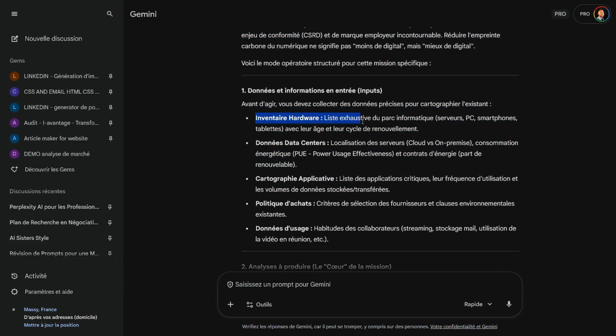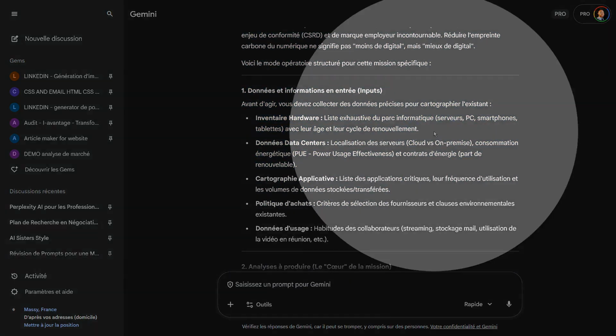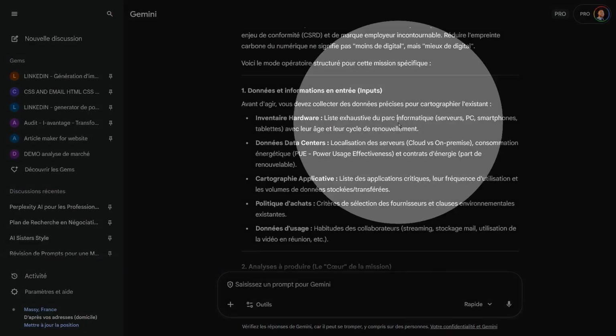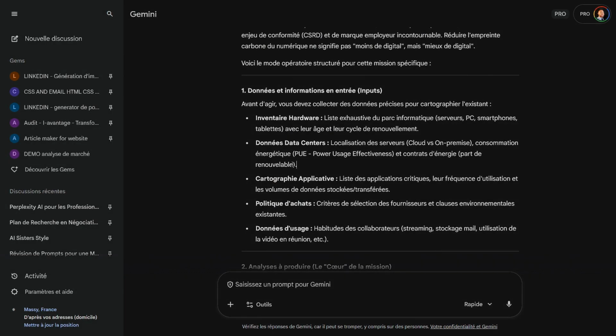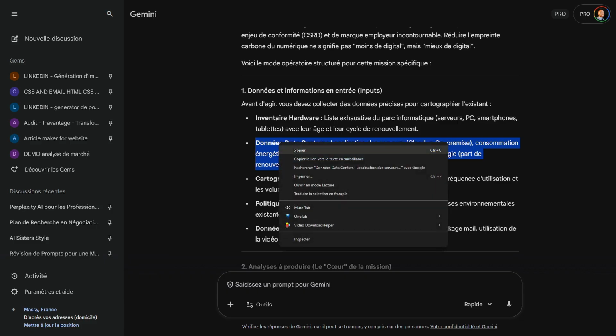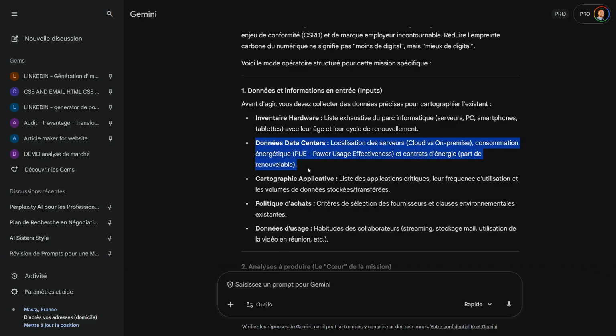Let's say in my company, for example, hardware inventory doesn't really concern us because in the end, we mostly work with the cloud. So here I mentioned data center. Now I'm thinking, okay, generally, these are the kinds of data I work with. These are pieces of information. These are topics. Let's say it could even be the name of a sector, as you can see. We can make it very complicated or very, very simple.